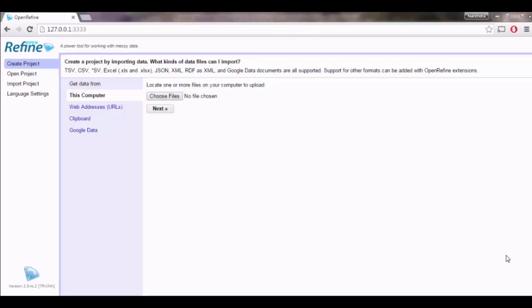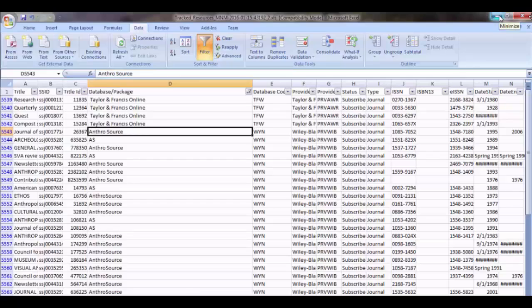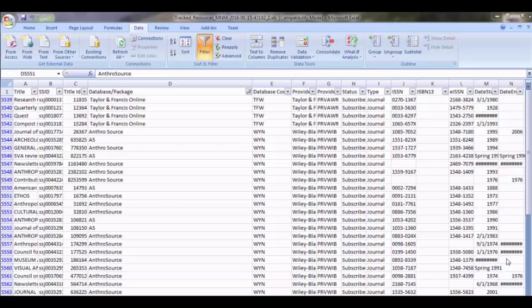Suppose you consider the data of a library system, which contains lots of rows about journals and books present in the library. Suppose you observe the database or package column here, there are different values in it. Let's consider Anthrosource.